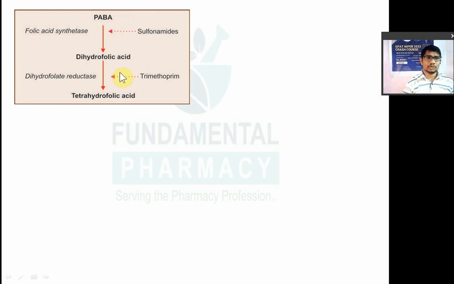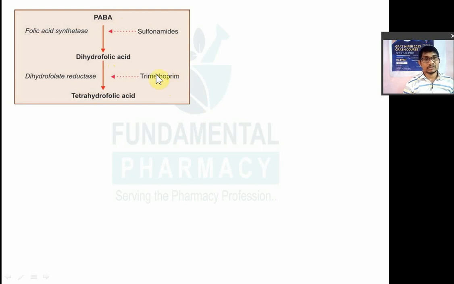Now dihydrofolic acid is converted into tetrahydrofolic acid by the enzyme dihydrofolate reductase, and tetrahydrofolic acid is utilized by bacteria, right? But in case of humans, they can utilize already formed folic acid. Bacteria cannot utilize ready-made folic acid, so it has to synthesize the folic acid from para-amino benzoic acid. Now conversion of PABA to dihydrofolic acid is inhibited by sulfonamides. Sulfa drugs are nothing but folic acid synthesis inhibitors.